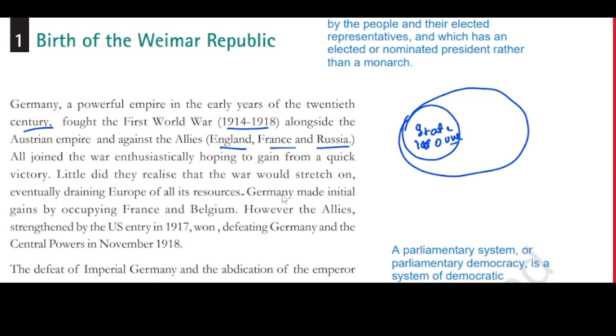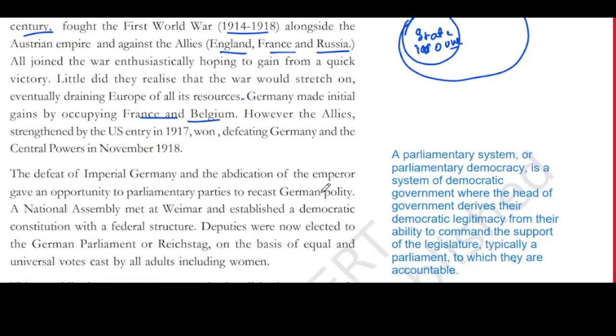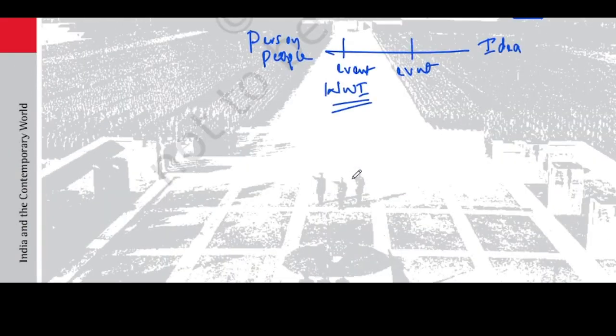Germany made initial gains. Against the Allies, Germany had made initial gains by occupying France as well as Belgium. However, the Allies were strengthened by US entry. So along with the Allies, that is England, France and Russia, the US entered the war in 1917 and they won, defeating Germany and the Central Powers in November 1918. So Germany had lost the First World War. So what was the event one which we are talking about over here? Event one was World War One, the loss of World War One.